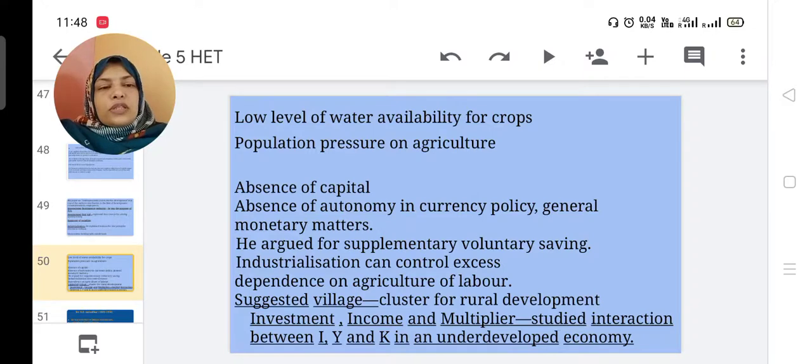Then he concentrated on investment, income and multiplier, and studied the interaction between investment, income and multiplier in an underdeveloped economy. I means investment, Y means income, K means multiplier. So he studied the interaction between investment, income and multiplier in an underdeveloped economy.